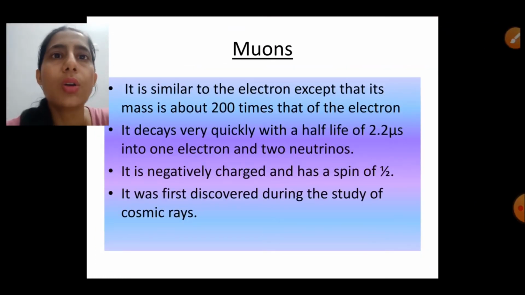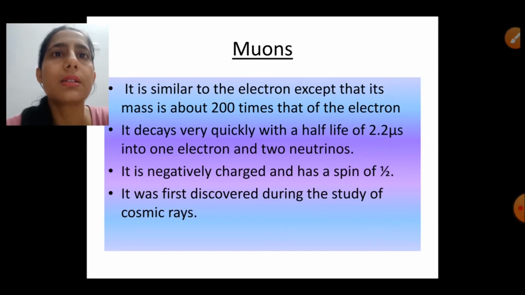Next are muons. Muons are the second generation of leptons. The muon mass is almost 200 times the mass of the electron. Muons are unstable, and the lifetime of the muon is 2.2 microseconds. Muons can decay into electrons and 2 neutrinos. In the muon family we have 4 particles: mu positive, mu negative, and their corresponding neutrinos and antineutrinos.